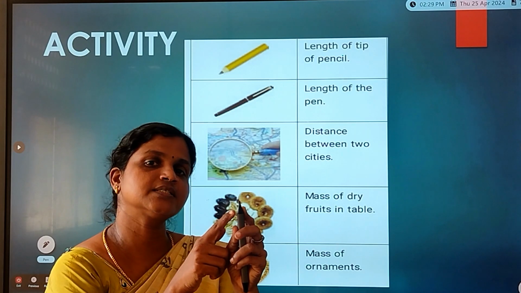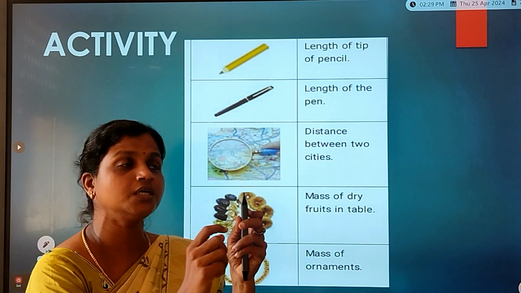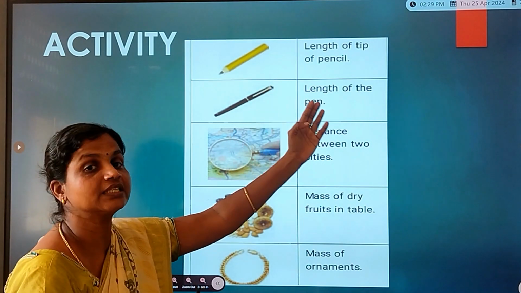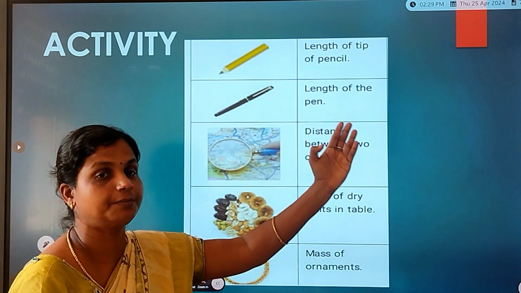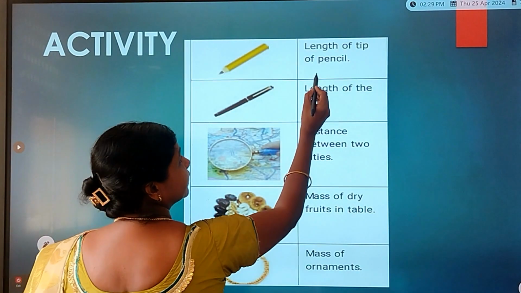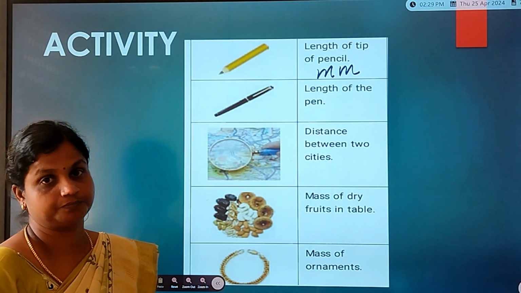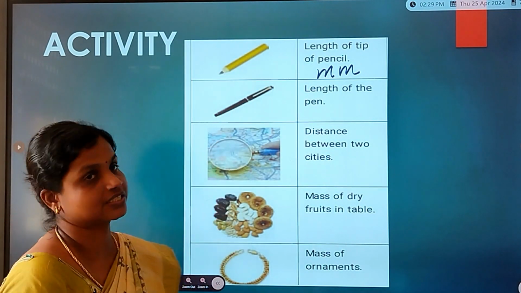No. Is it in centimeter? No. Below that we have a small unit called millimeter. So the length of the tip of the pencil will be measured in millimeter. Right.